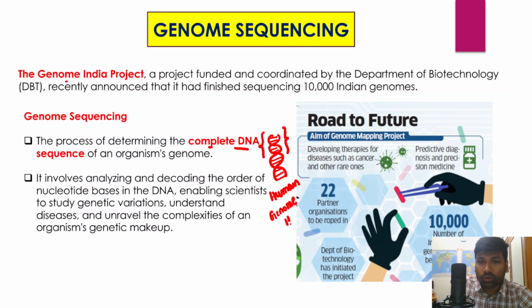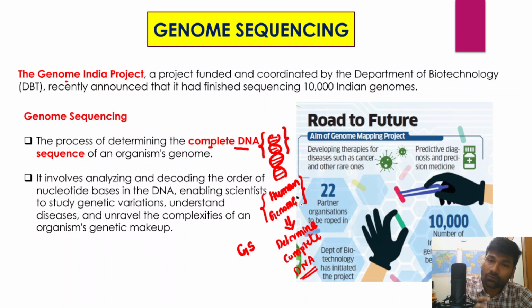As part of genome sequencing, we determine, understand and analyze the complete DNA sequence of a human genome, and that is what is called genome sequencing.